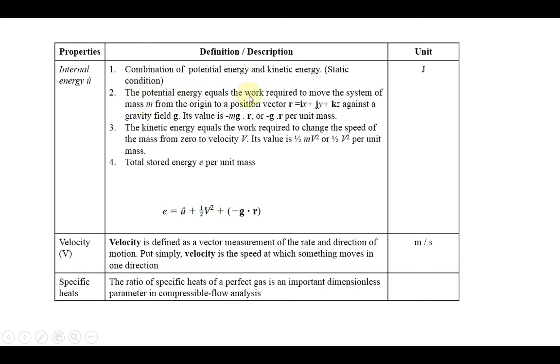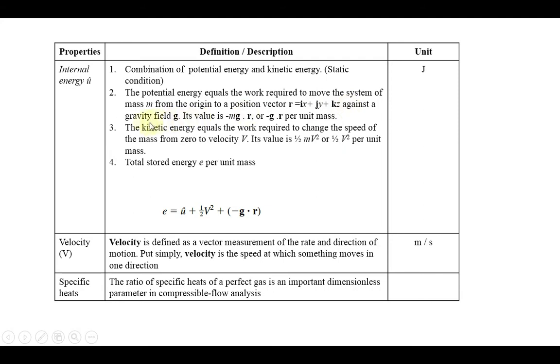The potential energy is equal to the work required to move the system of mass m from the origin to a position vector r. We are moving a mass, so the amount of work is required for the movement of the mass from one location to another location. So here the position vector is equal to r. x, y, z are nothing but your coordinates of the location based on the i, j, k unit vectors.